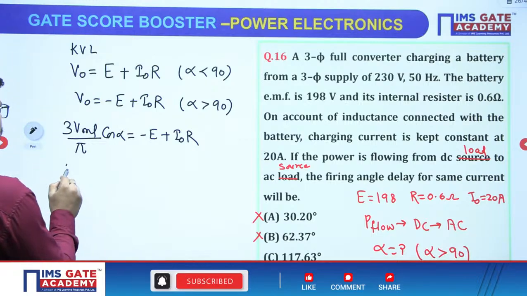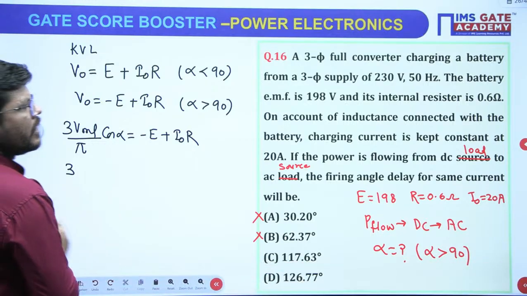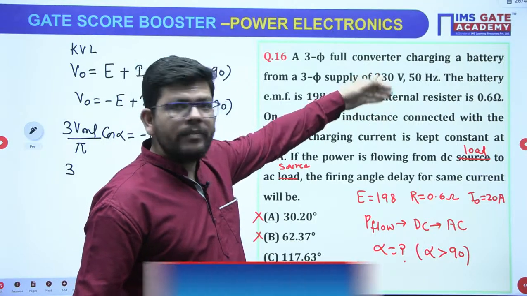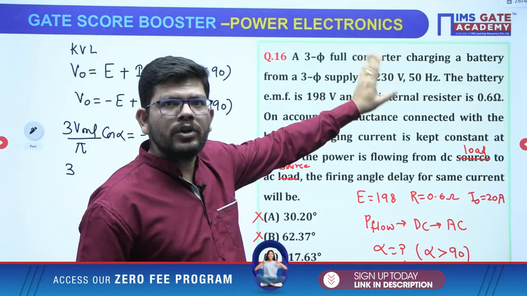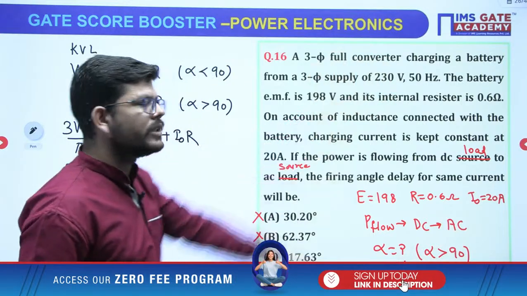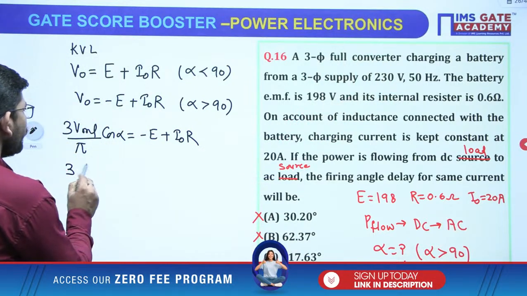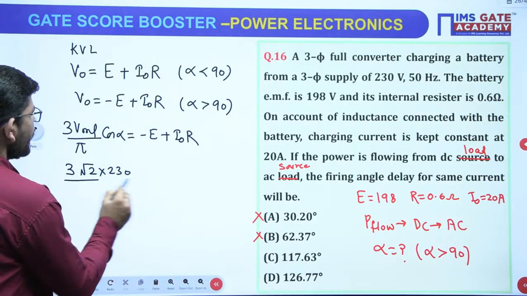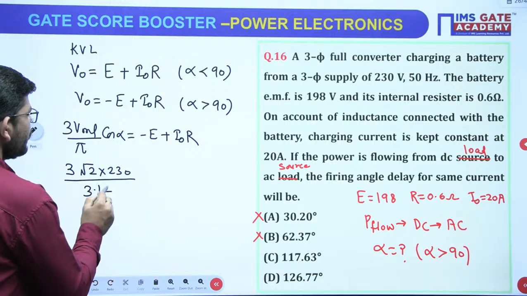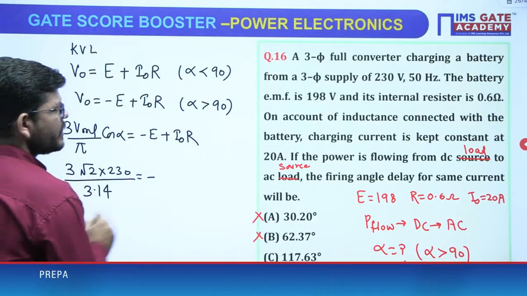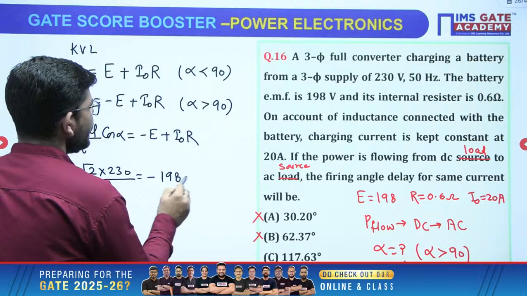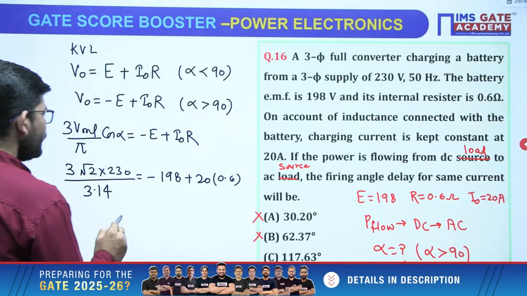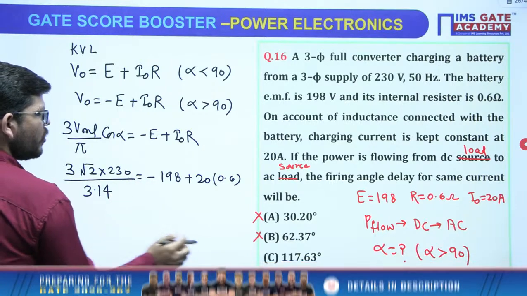Now just put all the values, 3 VML. This is the given source voltage, okay? And it is not mentioned that it is phase, so normally the given voltage is the line voltage. We have to calculate the maximum value of it. So root 2 times 230, divided by pi, this is 3.14, equals minus E, minus 198, plus I naught into R, okay. When you solve, we forgot to write cos here.